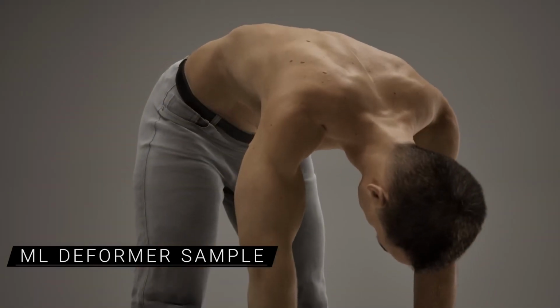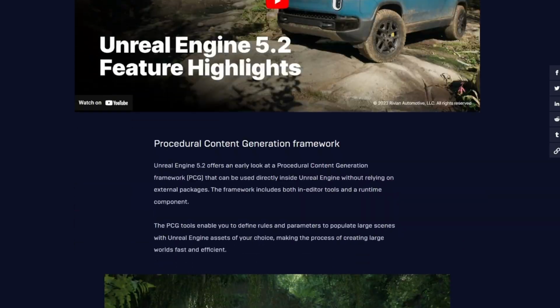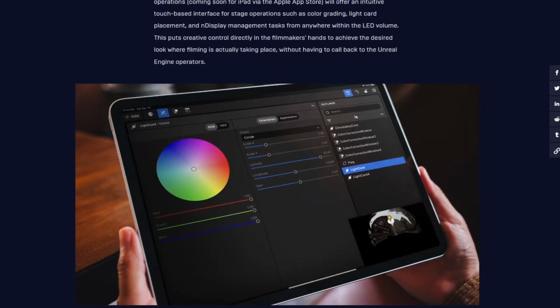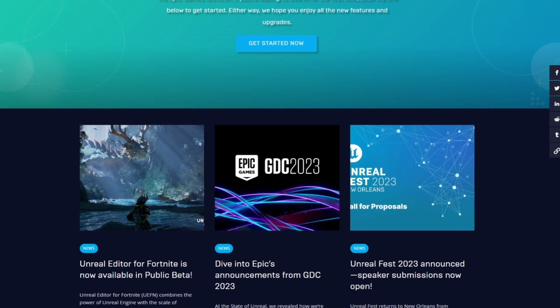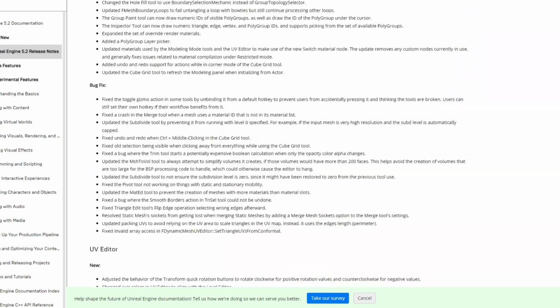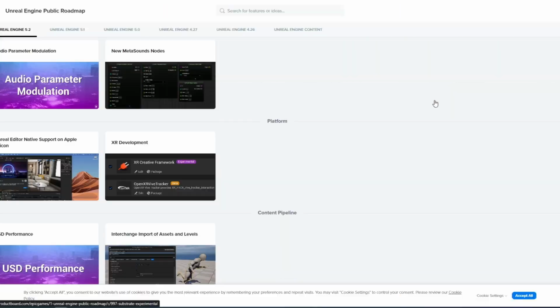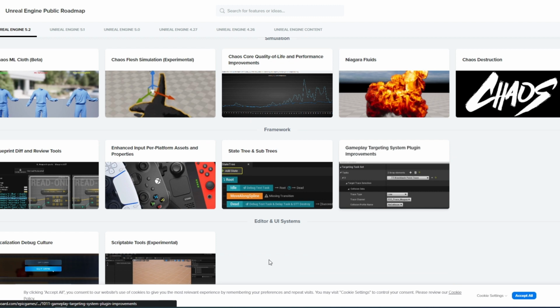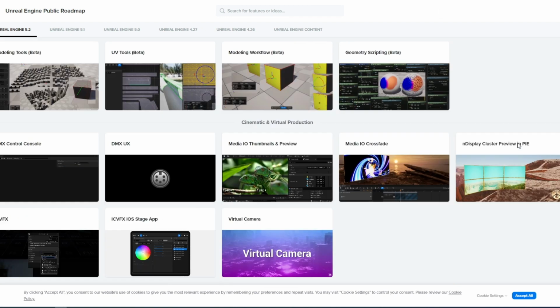Unreal Engine 5.2 really brings a lot of things. This is not everything. This is very little of everything. This is just the major update, the biggest of the biggest. You can read about everything else in the link I give you in the description, or you can see here in the video some of the examples. So yeah, go check out 5.2 and then go try it out by yourself.